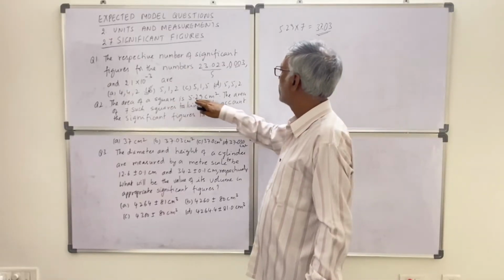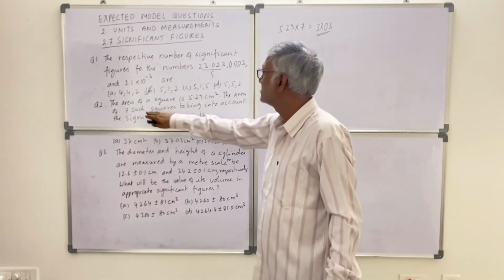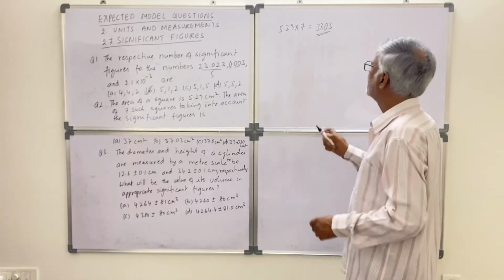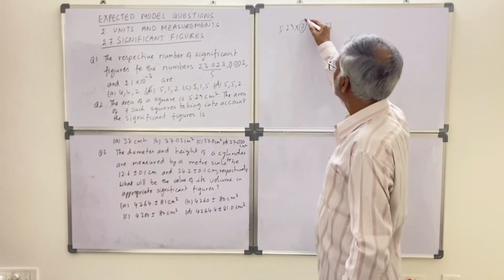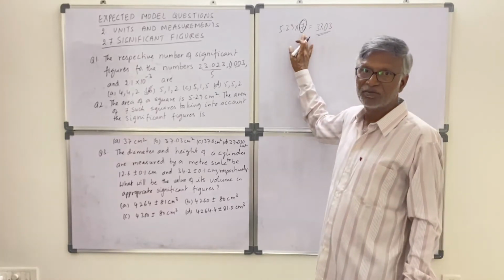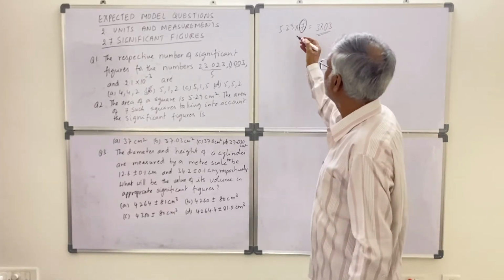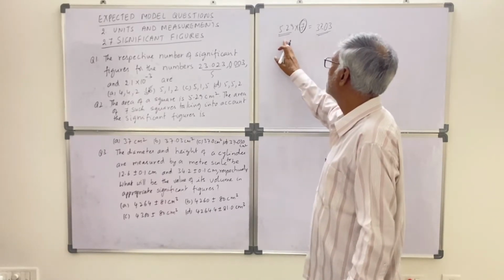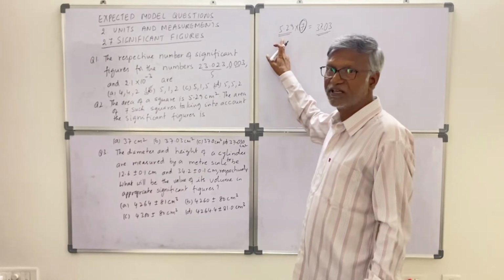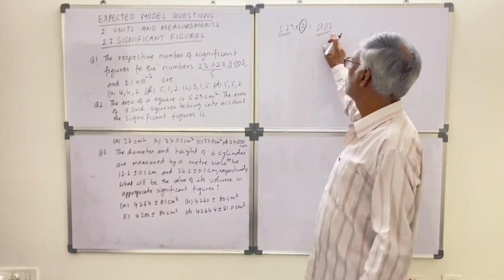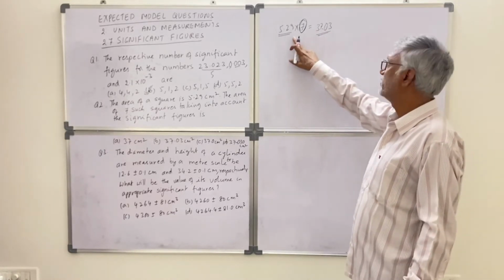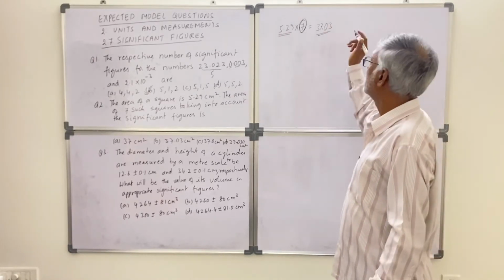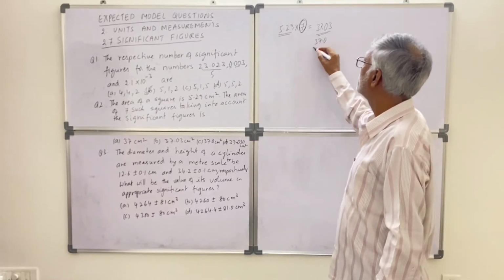Area of a square is 5.29 centimeter square. The area of 7 such squares, taking into account the significant figures, is? Generally, any plain number has many significant figures because it is just a number. So the given area has only 3 significant figures. In multiplication, the least number of significant figures we have to consider. 37.03 we got while multiplying, but only 3 significant figures we have to consider. We can drop the 3, so 37.0 is the answer.